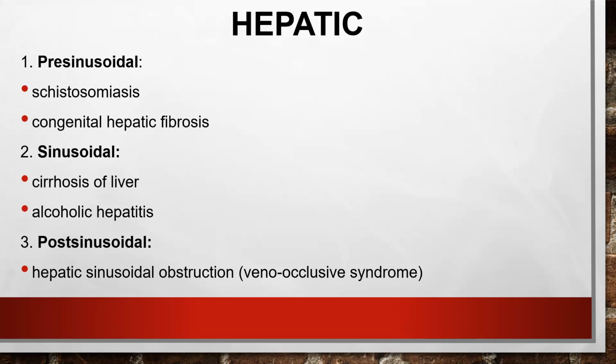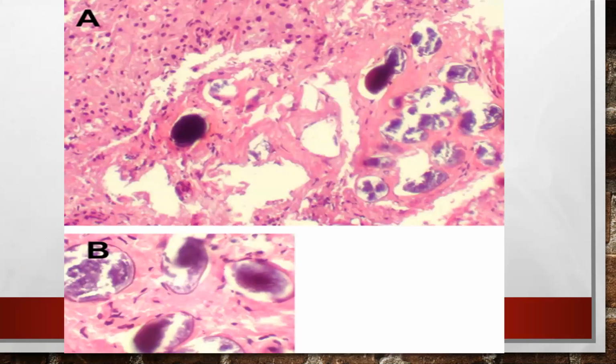And post-sinusoidal, it is a veno-occlusive disease where the smaller veins are getting occluded. That is the post-sinusoidal obstruction. So this is the pre-sinusoidal. In the portal veins, we can see the schistosomiasis eggs here, obstructing the portal vein. These are the schistosomiasis. This is hyperview. We can see the schistosomiasis calcified eggs, which are blocking the portal vein. This is the pre-sinusoidal intrahepatic cause of portal hypertension.